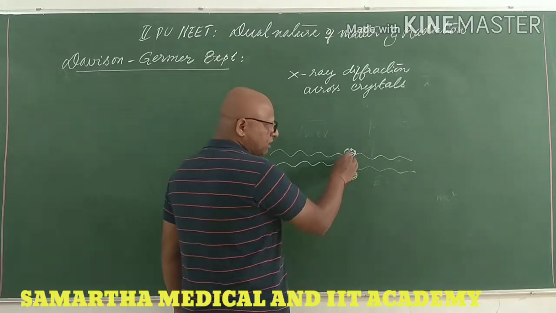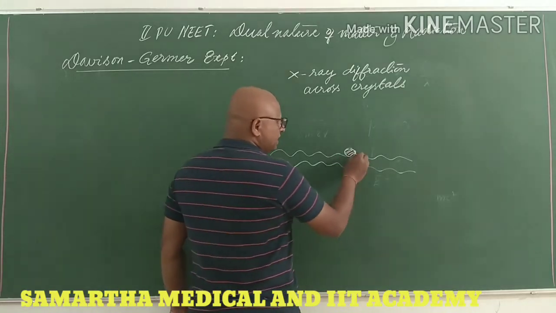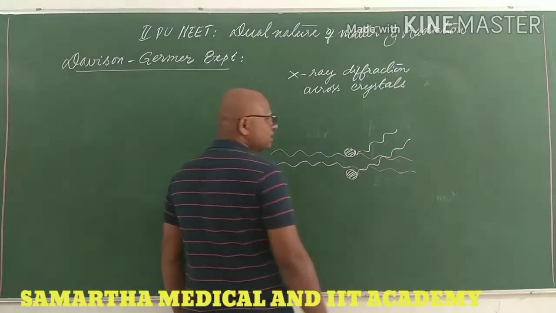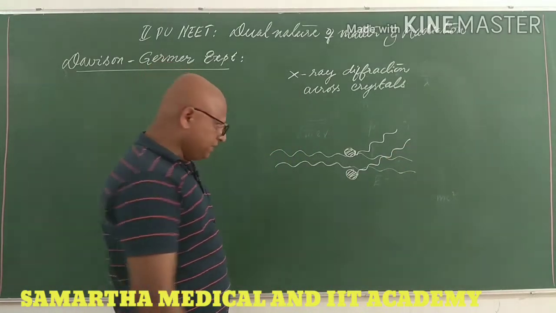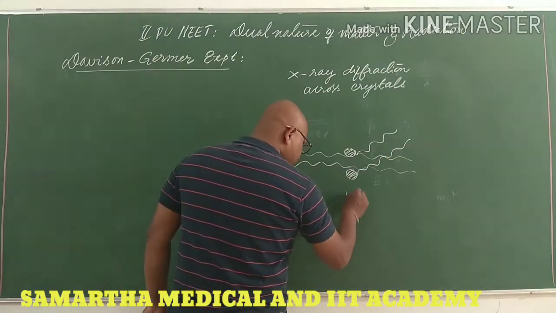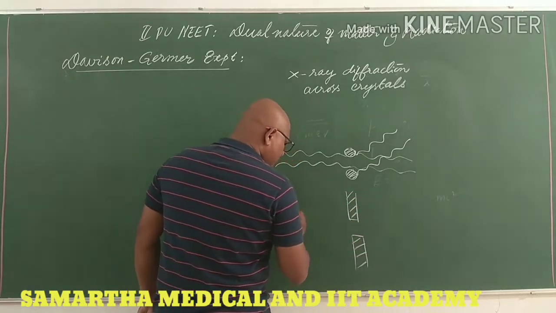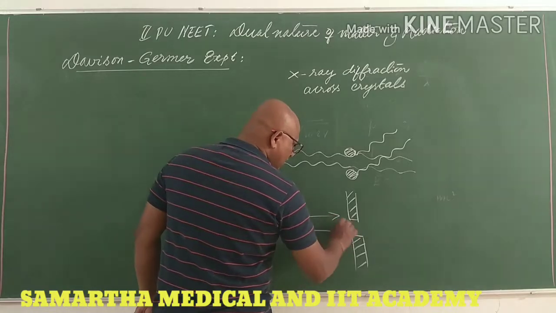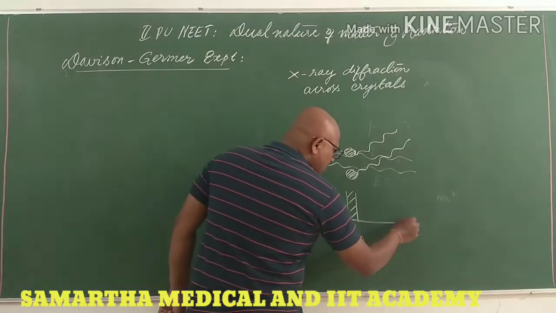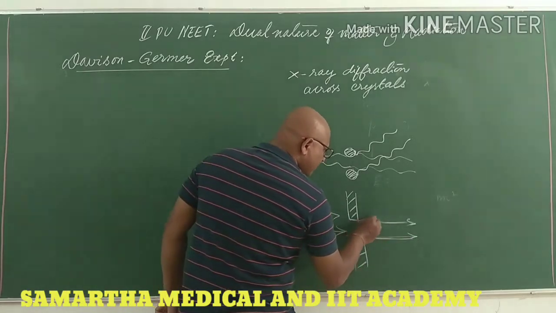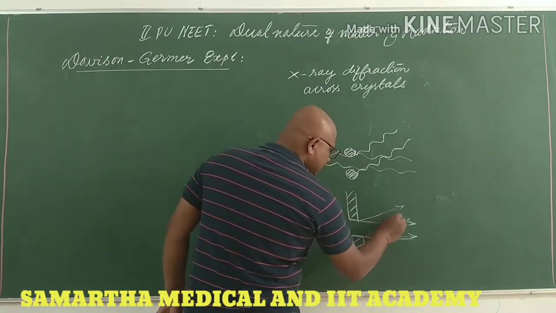They simply bend around the edges of the obstacle. If there is a slit, a small hole, and light falls over it, the light will not go straight across the edges. It will have a little bend at its ends.